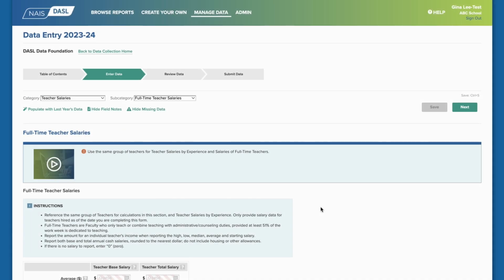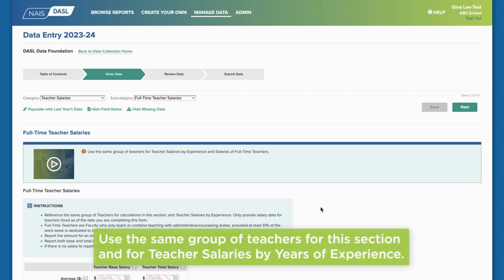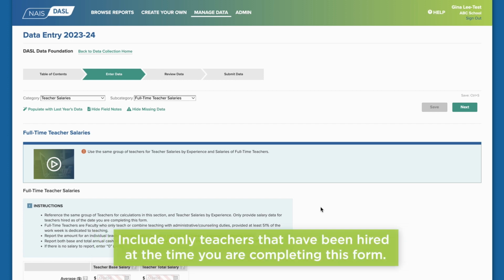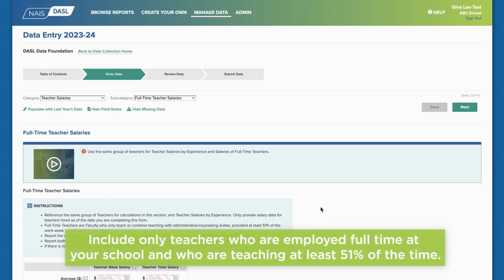Data entered for full-time teacher salaries should reflect the new or current school year. Enter only full-time teacher salaries. Use the same group of teachers for this section and for teacher salaries by years of experience. Include only teachers that have been hired at the time you are completing this form. Include only teachers who are employed full-time at your school and who are teaching at least 51% of the time.